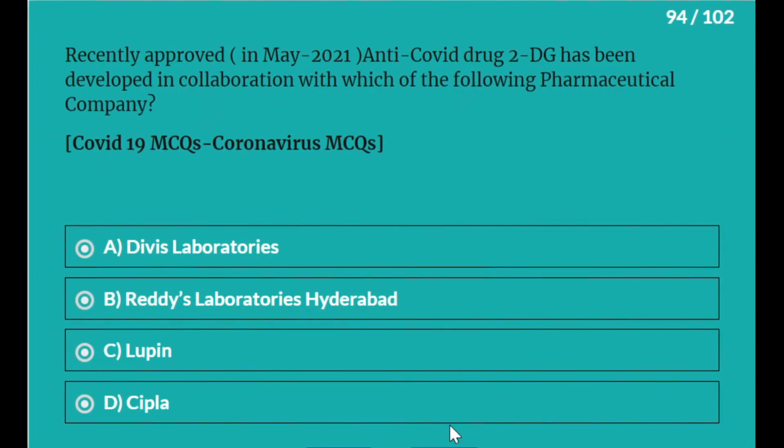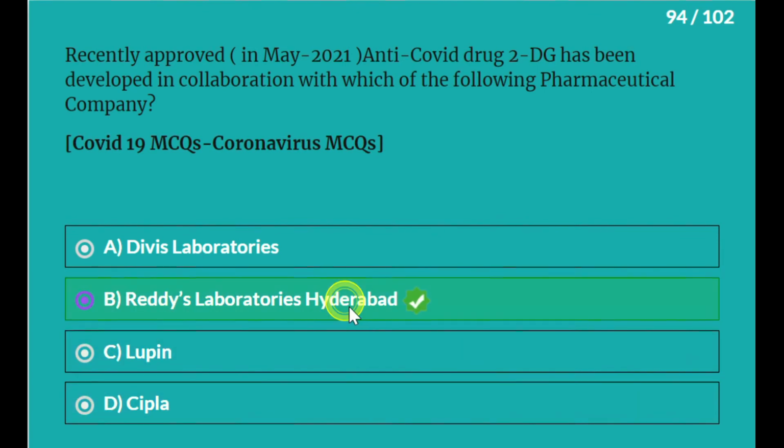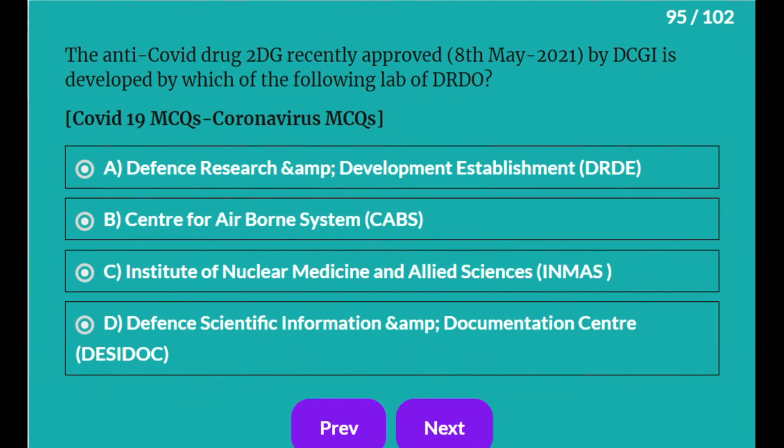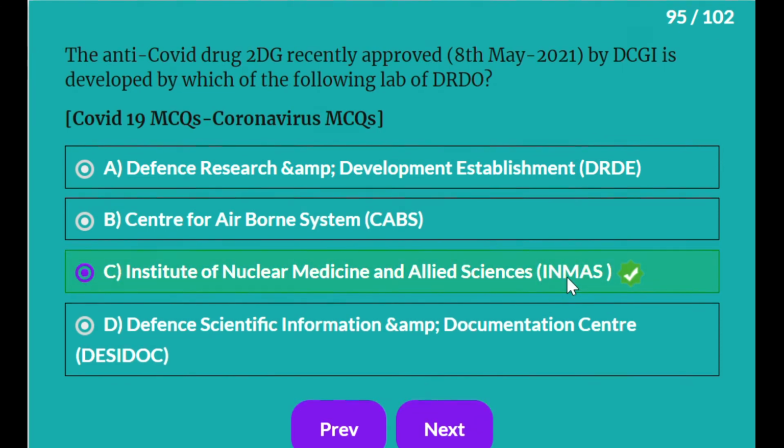Recently approved in May 2021, anti-COVID drug 2DG has been developed in collaboration with which of the following pharmaceutical companies? Dr. Reddy's Laboratories, Hyderabad. The anti-COVID drug 2DG recently approved on 8th May 2021 by DCGI is developed by which of the following labs of DRDO? It is Institute of Nuclear Medicine and Allied Sciences.